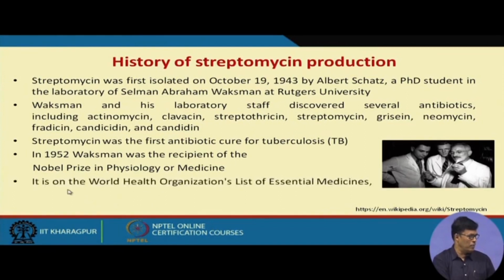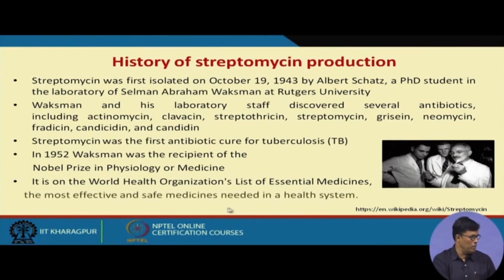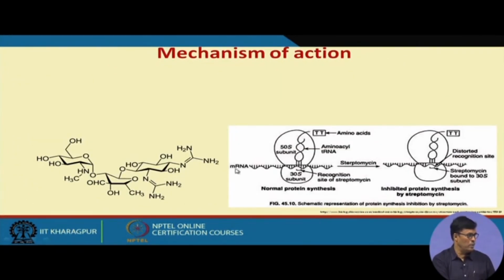It is on the World Health Organization list of essential medicines, the most effective and safe medicines needed in a health system. So this is the specialty of Streptomycin. It is very effective against tuberculosis, and the WHO considers it a very safe medicine. Now let us see how this antibiotic works.